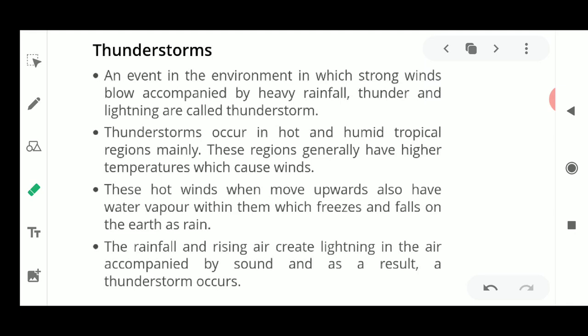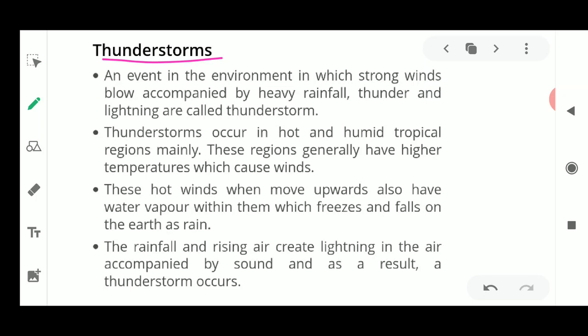And lastly, in the last class we have discussed that this fast moving wind also becomes very destructive, as it causes destructive phenomena due to high speed winds, like storms, thunderstorms, cyclones, and even various types of cyclones. It also results in tornadoes. Fine. So today also we are going to discuss one such destructive phenomenon which is caused by the high speed winds, that is, thunderstorms.